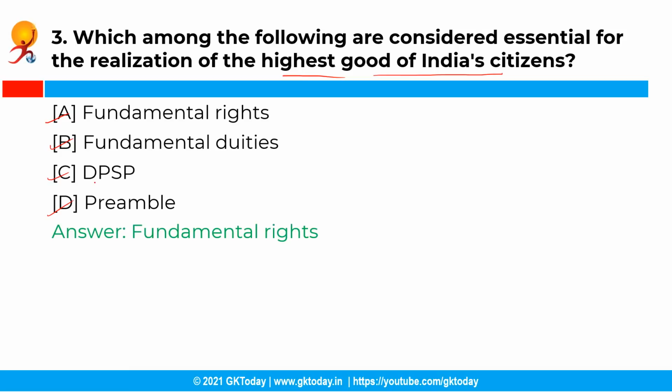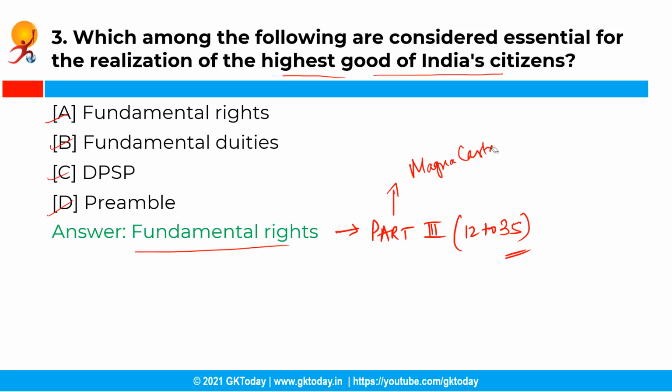The fundamental rights are called fundamental or basic because they are essential for the realization of the highest good of the citizens. Moreover, the fundamental rights are there in part 3rd of the Indian Constitution, and it ranges from Article 12 to Article 35. This part of the Constitution, that is part 3rd, that deals with fundamental rights, is also described as the Magna Carta of India, as it contains a very long and comprehensive list of justiciable fundamental rights.